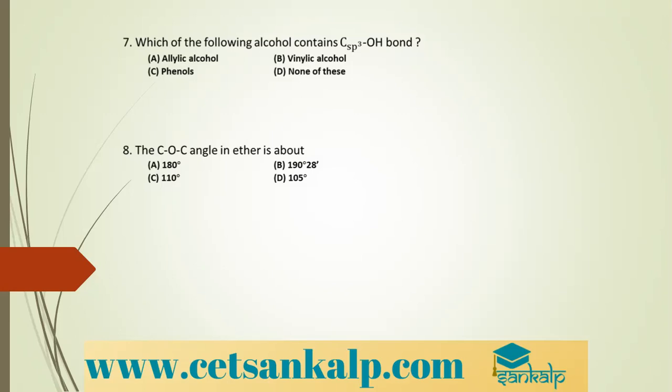So this is sp3 which in turn is attached to sp2. Benzylic, here we have benzene ring which is attached to CH2 group which in turn is attached to benzene. So these are all the examples where OH is attached to sp3 carbon, correct? So it is attached to sp3 carbon. Vinylic alcohols are those wherein the OH is attached to sp2 carbon. Phenols are those in which the OH is attached directly to sp2 carbon of the benzene ring. So which one contains sp3 carbon? It is allylic alcohol. Yes, okay.